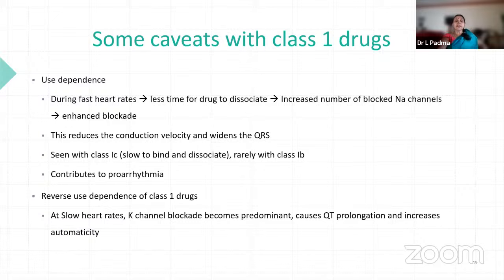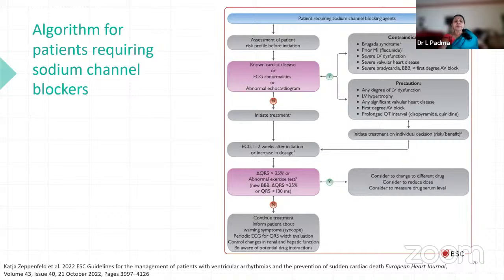This is seen with class 1C, where they are slow to bind and dissociate, unlike lidocaine, and rarely with class 1B, so we can use it orally, and this contributes to a pro-arrhythmic state. They also have some reverse use dependence of class 1 drugs. At slow rates, potassium channel blockade becomes prominent, and once this potassium channel blockade becomes prominent, it causes QT prolongation and increases automaticity, and so hence again they are pro-arrhythmic in nature. So this is the algorithm, how to use the sodium channel blockers in each patient after clinical findings mainly, and also ECG, which is a poor man's angiogram.